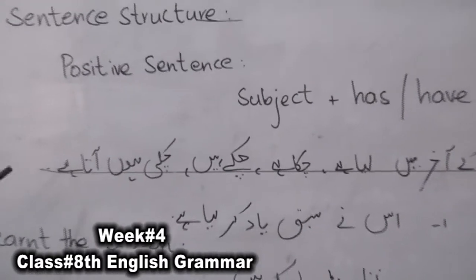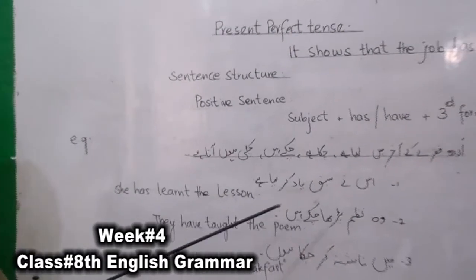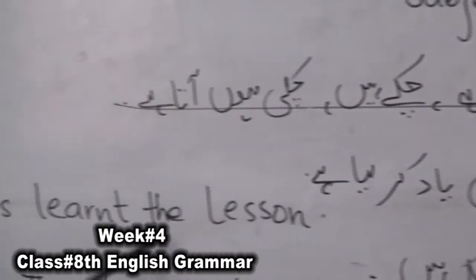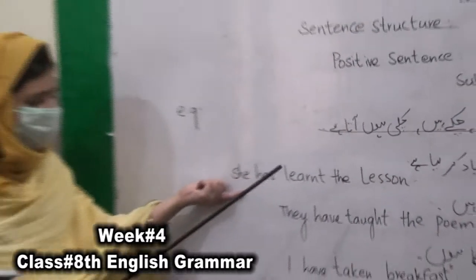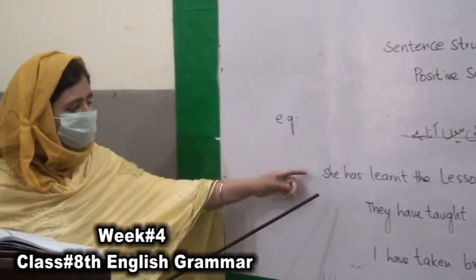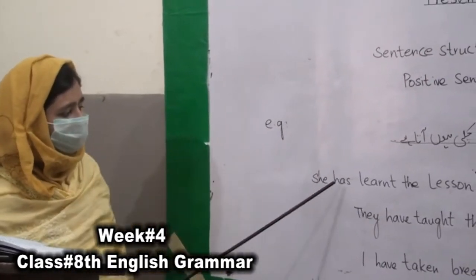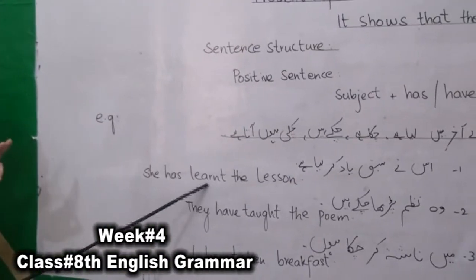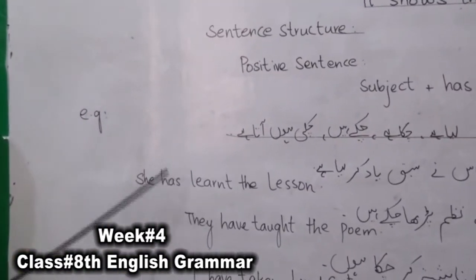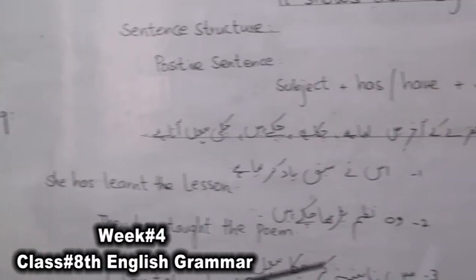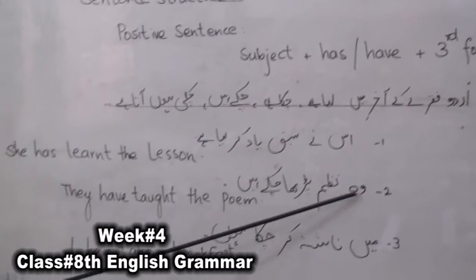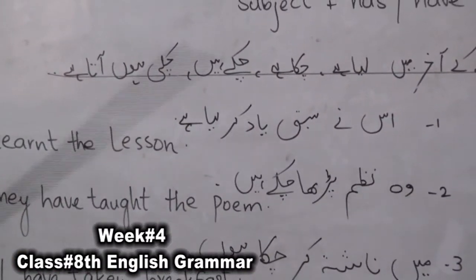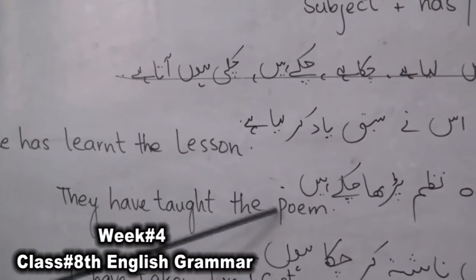Look at the examples of positive sentences given to you. Isne sabaq yaad kar liya hai: She has learned the lesson. She is the singular subject, that's why we use has with it, and the third form of the verb learn is learned. She has learned the lesson. Woh nazm parha chuke hain: that is plural. The word woh tells us that this is a plural sentence. They have taught the poem.